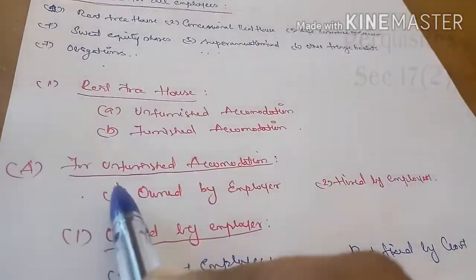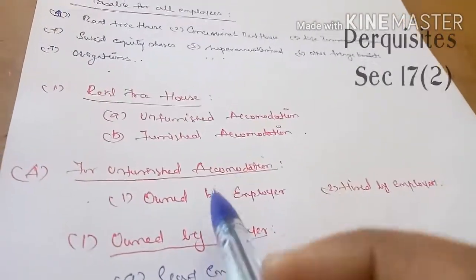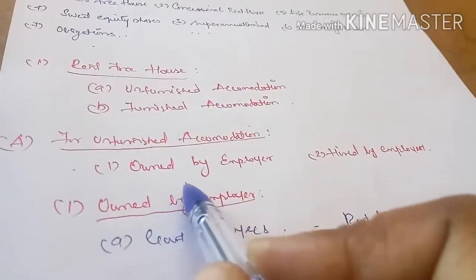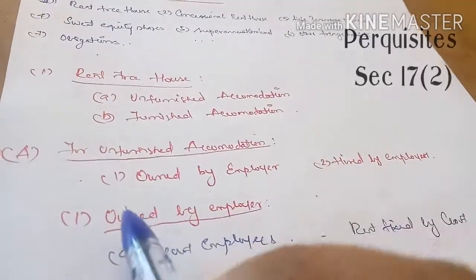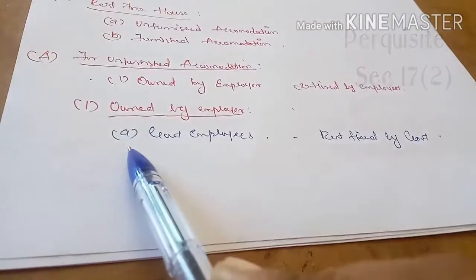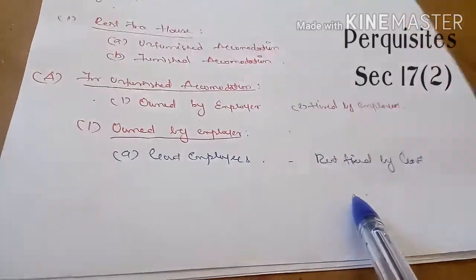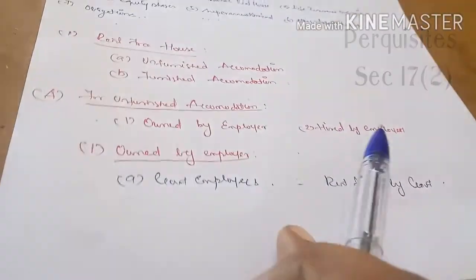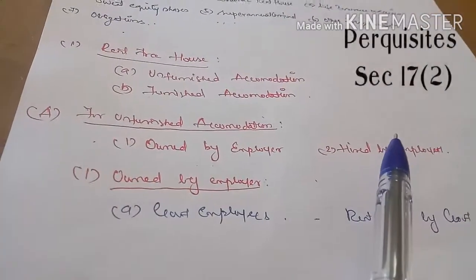So first, for unfurnished accommodation we are going to see the provisions. In that also it is divided into two categories: owned by the employer, hired by the employer. If it is owned by the employer and he is a government employee, the rent is fixed by the government. So keep it in mind, it is for unfurnished accommodation. Any accommodation